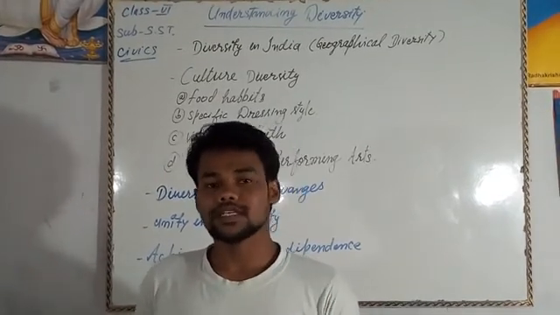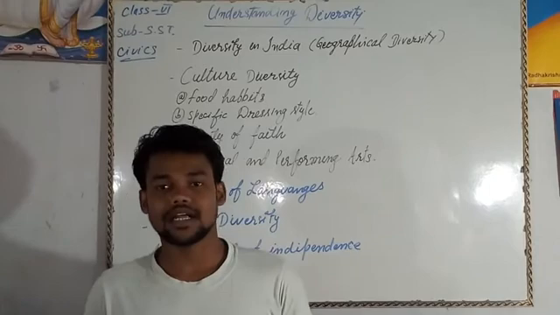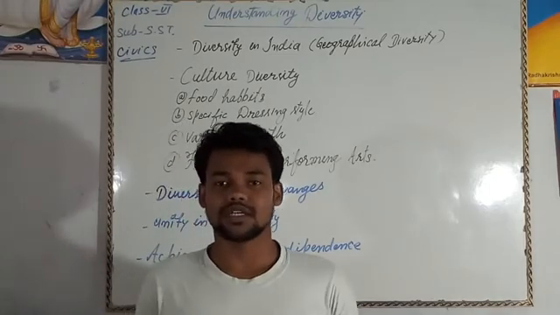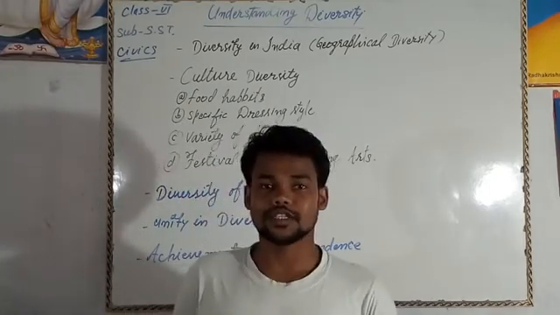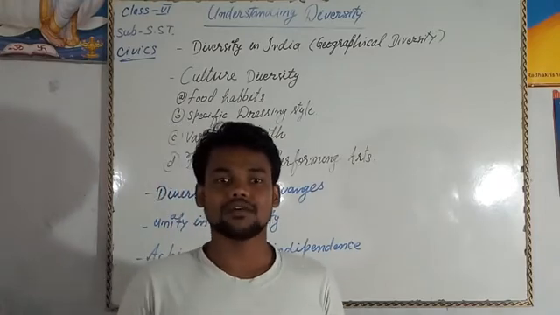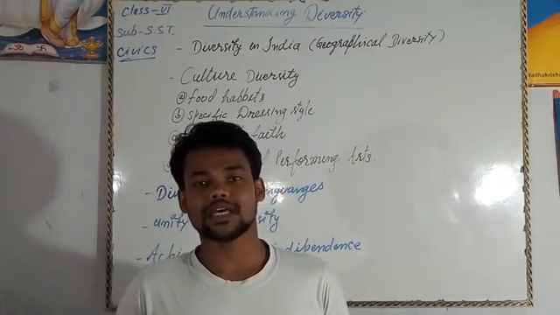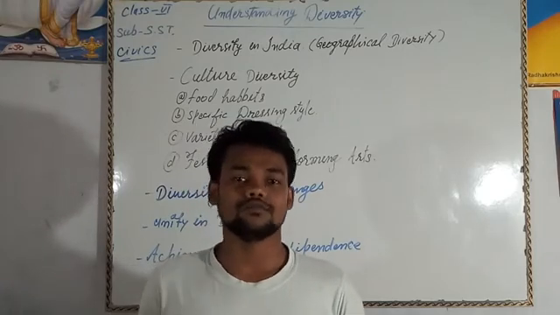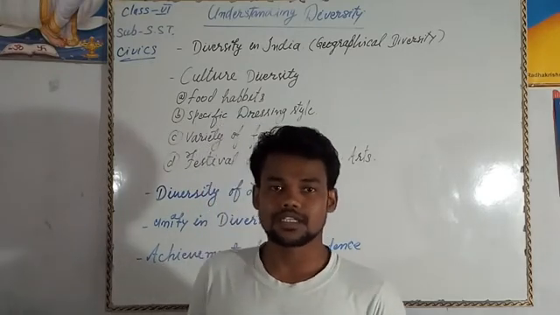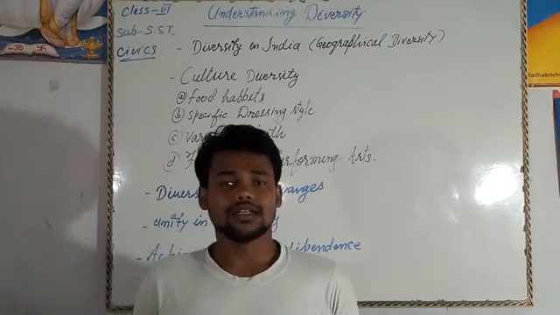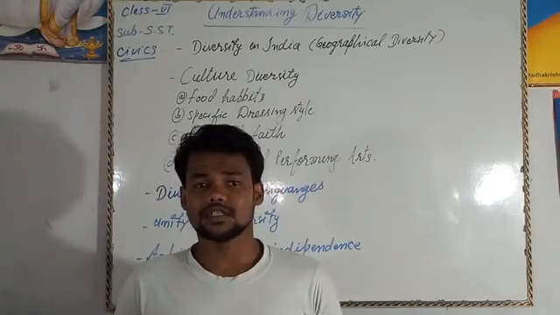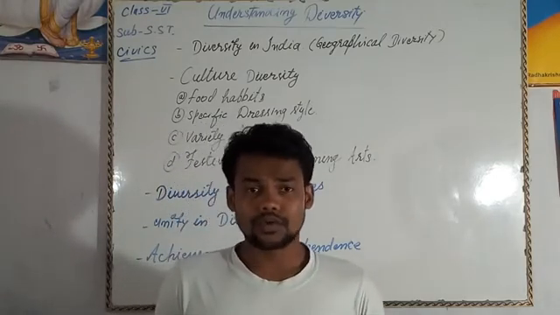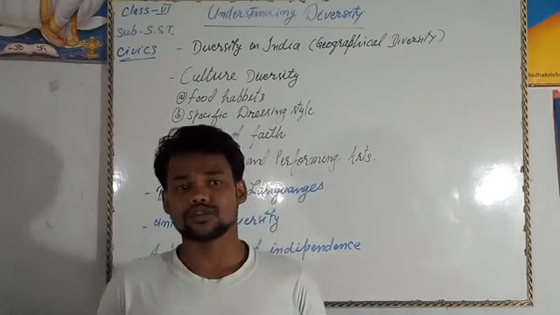the same. As we can see in our surroundings, there are so many materials and objects, but all the objects are different. Same as we can see in our family, the family members have different types of choices. Suppose some want to watch the TV, some want to play, some want to eat, and there are several types of things they want or they need. So there are differences in the family also.